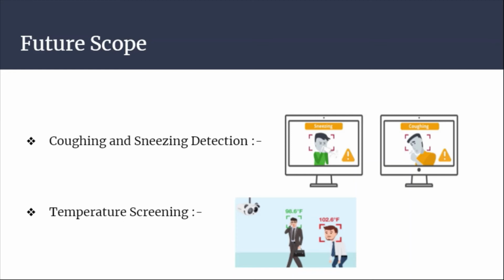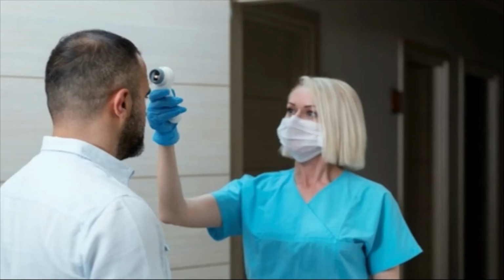The second is temperature screening. Elevated body temperature is another key symptom of COVID-19 infection. In the present scenario, thermal screening is done using handheld contactless IR thermometers where health workers need to come in close proximity with the person to be screened, which makes the health workers vulnerable to getting infected, and also it is practically impossible to capture the temperature of each and every person in the public place. The proposed use case can be equipped with thermal camera based screening to analyze body temperature of the people in public places that can add another helping hand to enforcement agencies to tackle the pandemic effectively.